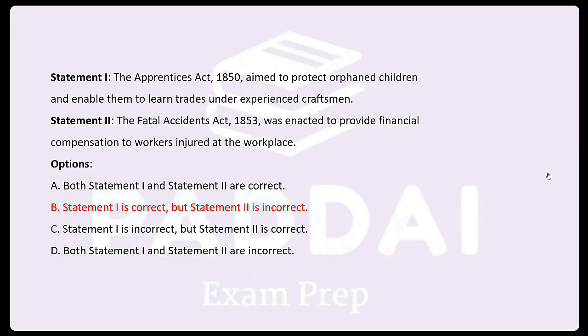So statement 1 is correct. Statement 2 is not correct. It was in the case of death, not only the injured. So fatal was specifically for the death compensation. So the answer is option number B.